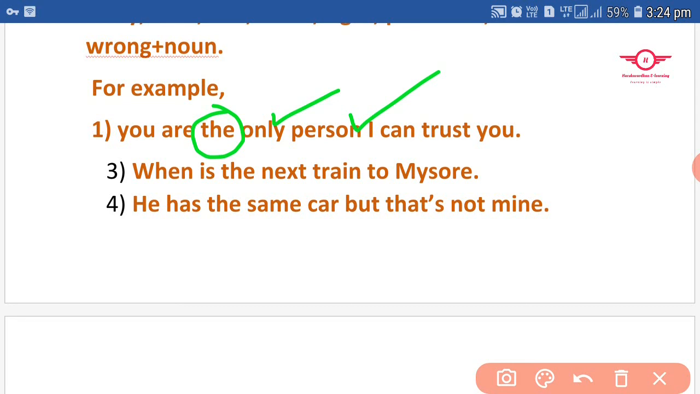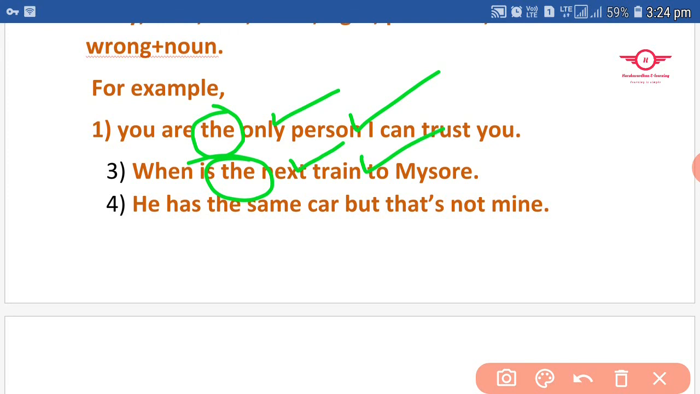Now let me check the second example here. When is the next train to Mysore? When is the next train to Mysore? See here also, you can understand the word "next," as I already told you. Before this kind of words we use the definite article "the," and after these words you mention a noun. In this sentence I have mentioned train, which is a noun.